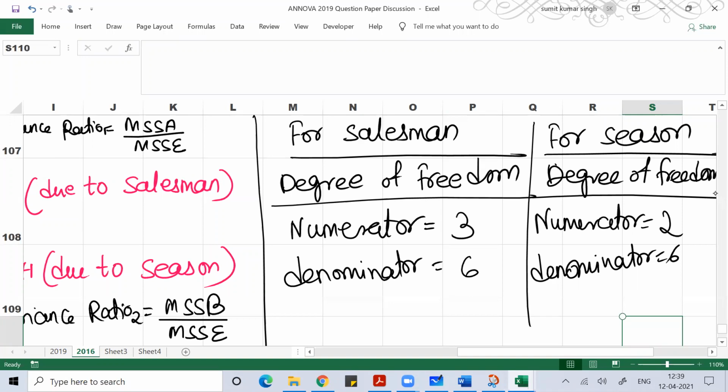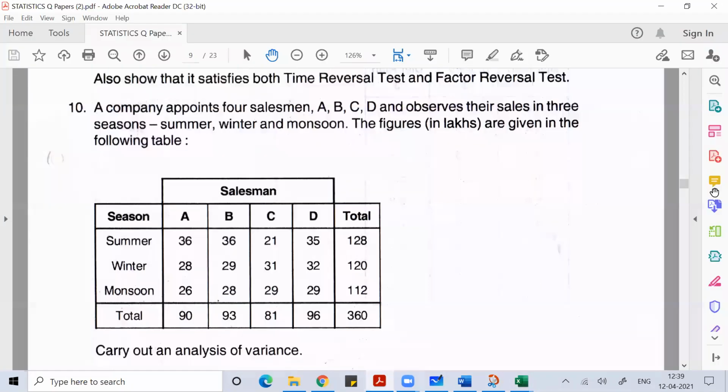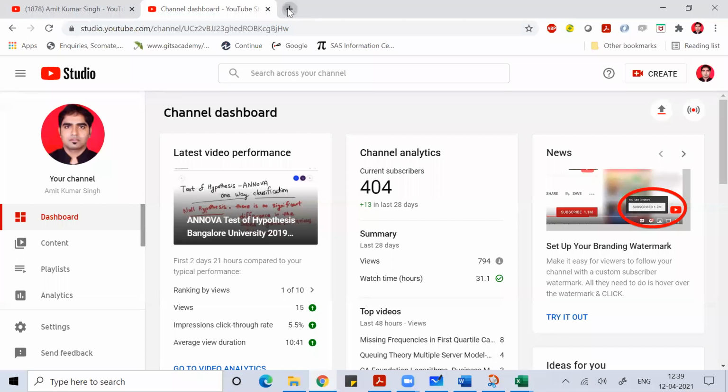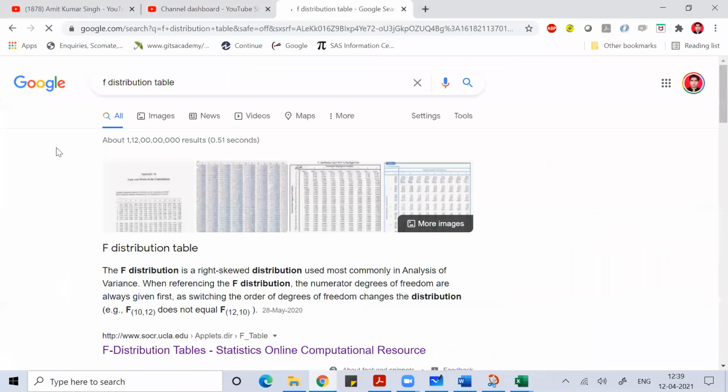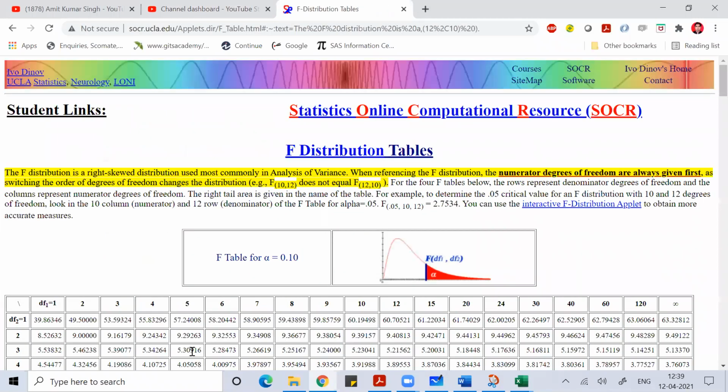Now we'll open the F distribution table and see the values at the 5% level of significance, because here the level of significance is not given. Whenever the level of significance is not given in the problem, we take it as 5%. In the exam, you'll get the F distribution table.